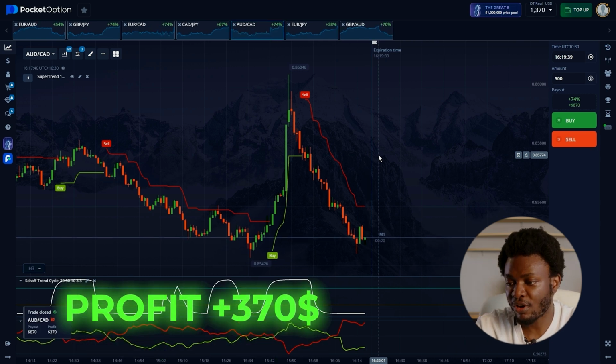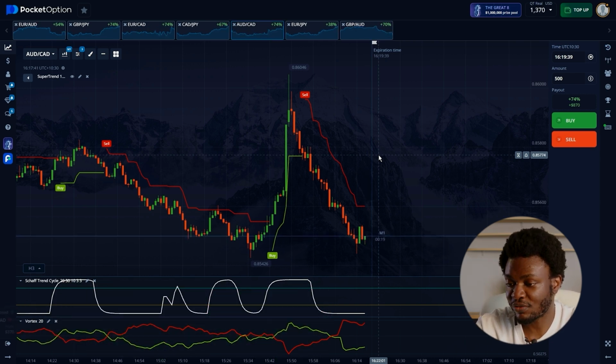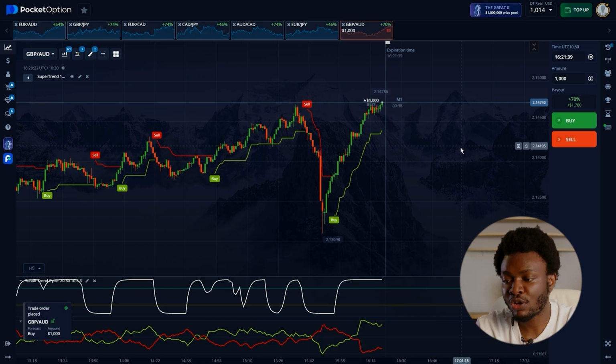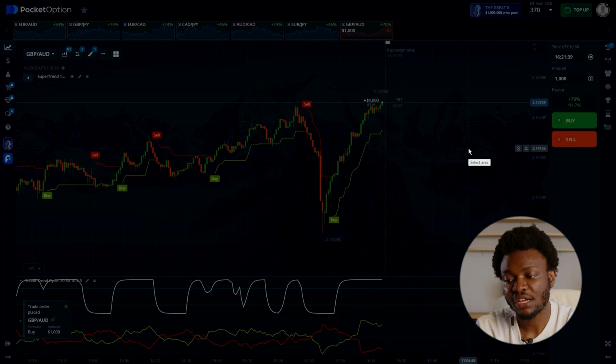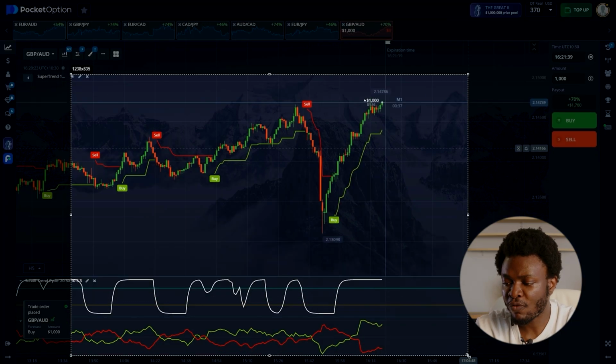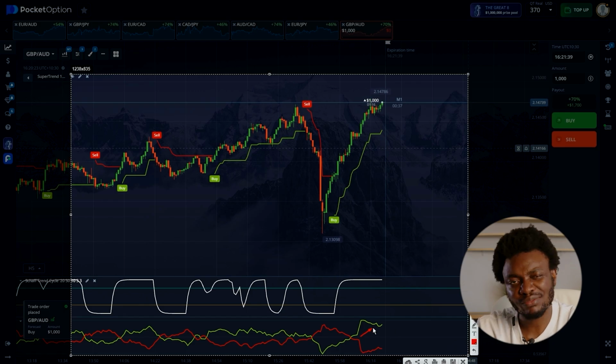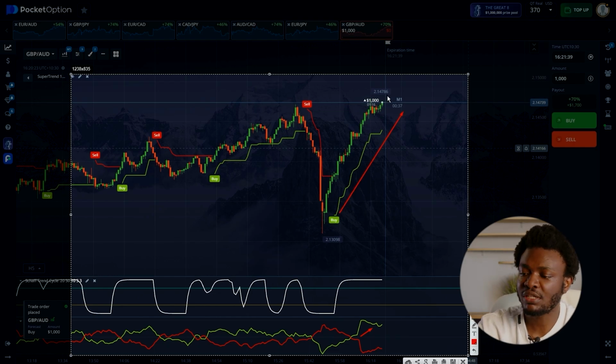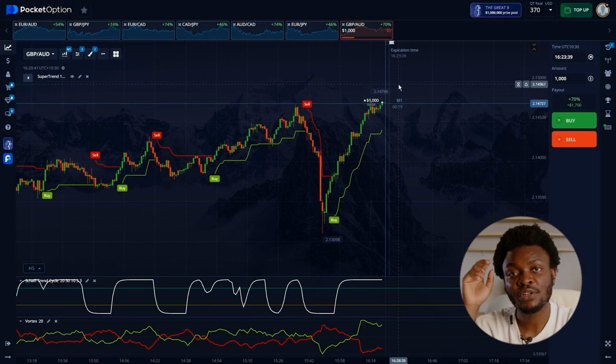Okay guys, so congratulations, we have our first trade of the day. It's closed. Let's immediately move on to searching for new opportunities on a different currency pair. Okay, so we're going to be going long here, guys. Let's break down what is happening with the price. So Vortex shows there's an uptrend while Schaff Trend Cycle is overbought, but it hasn't turned downward yet. At the same time, the asset keeps rising under the green Super Trend. All 3 signals confirm the continuation of this movement. Now let's watch how this plays out.